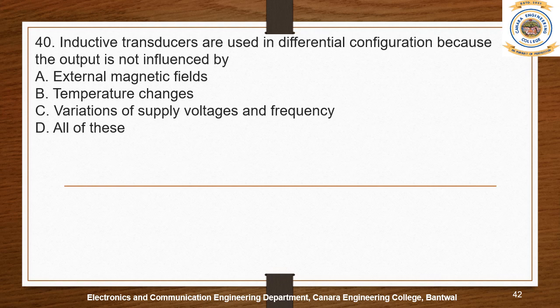Variation of supply voltage and frequency. Yes, it is going to satisfy the LVDT. So the right answer is option A, B, C, all of these. So the right answer is option D. You see that? Yes, option D is the right answer.